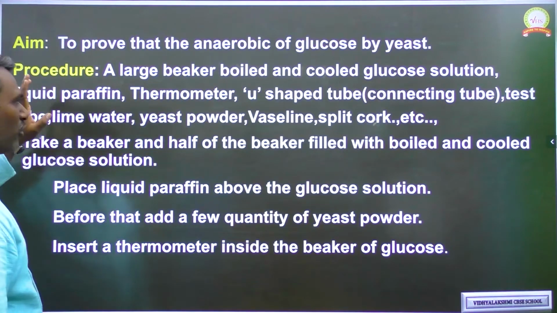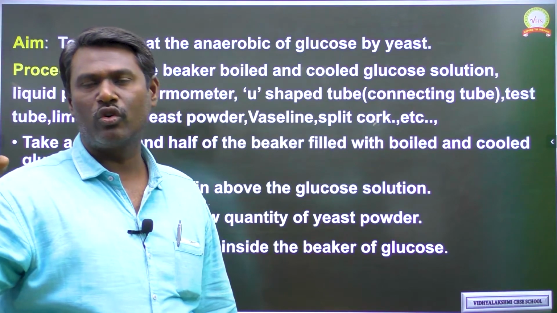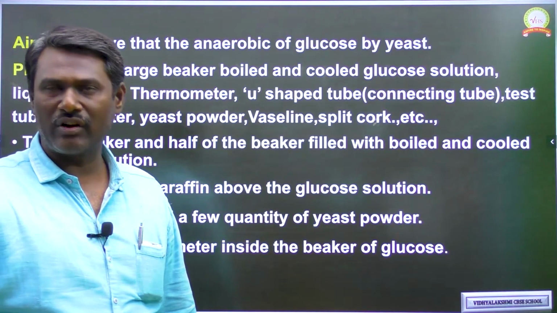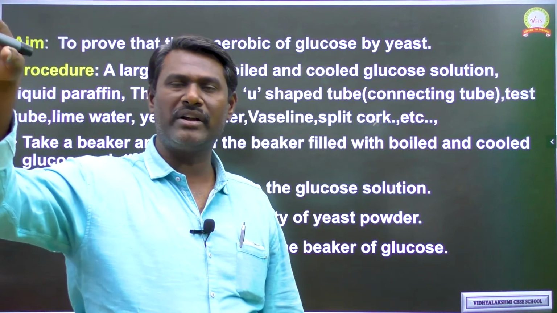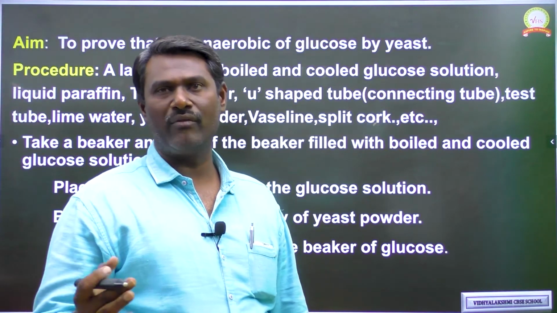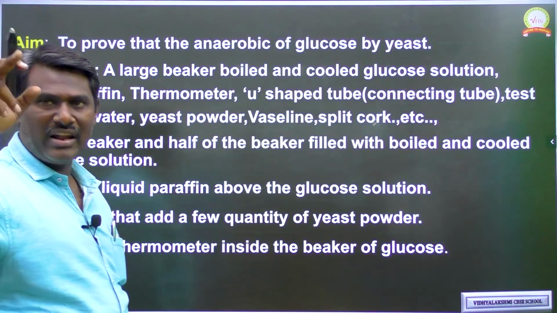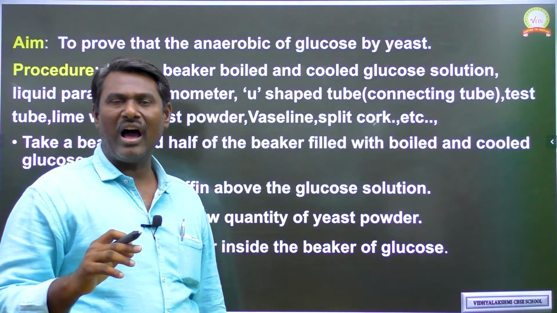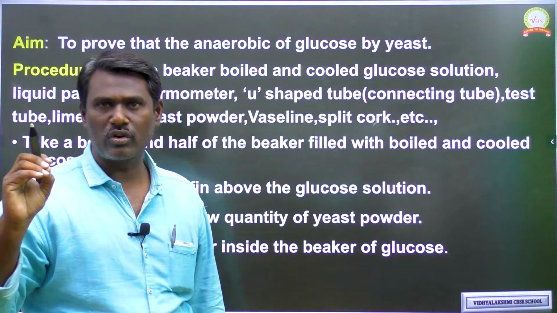So for the procedure, the requirements we require are a large beaker, boiled and cooled glucose, then liquid paraffin, yeast powder, then a U-shaped tube, a thermometer, then another test tube which consists of lime water. These are the things we require for this activity. Next one, procedure. First of all, we need to take a large beaker. So half of the large beaker is going to be filled with boiled and cooled glucose, and inside the boiled